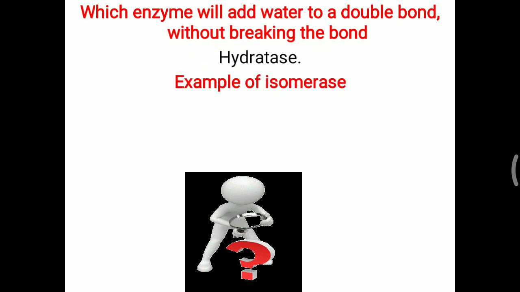Further, example of isomerase. Triose phosphate isomerase is the best example. Simply, you can remember glyceraldehyde 3 phosphate into DHAP, that is, dihydroxyacetone phosphate. That interconversion is one of the examples from the glycolysis pathway, which you already know, and it is the best example of an isomerase. So dihydroxyacetone phosphate can be converted into glyceraldehyde 3 phosphate with the help of this isomerase, particularly triose phosphate isomerase.